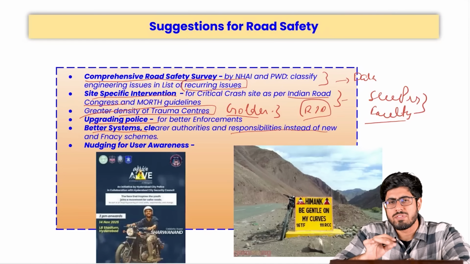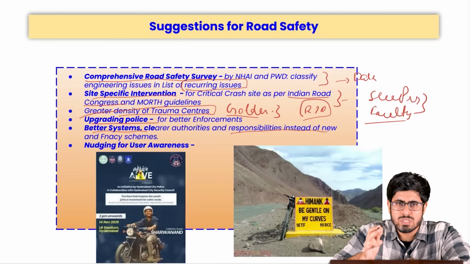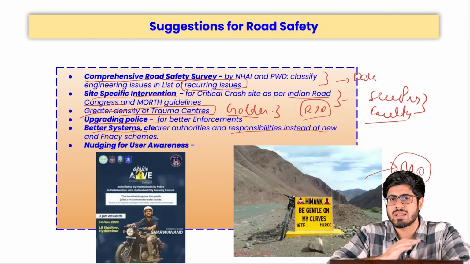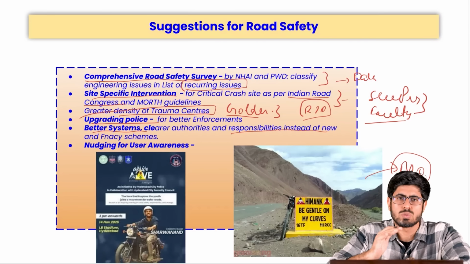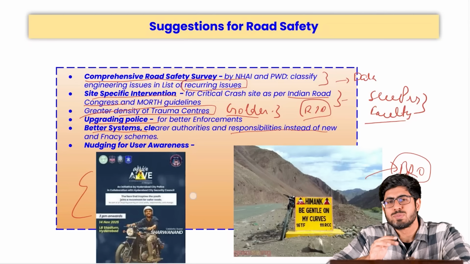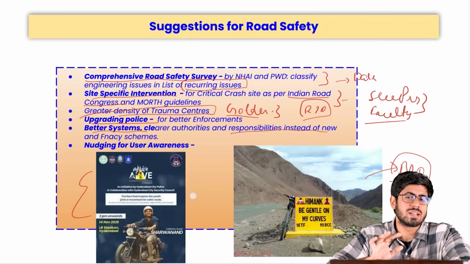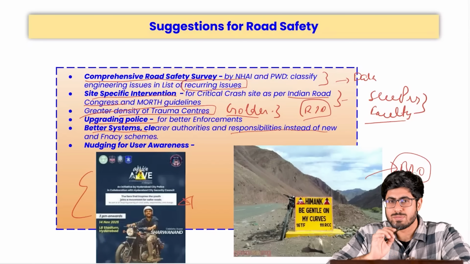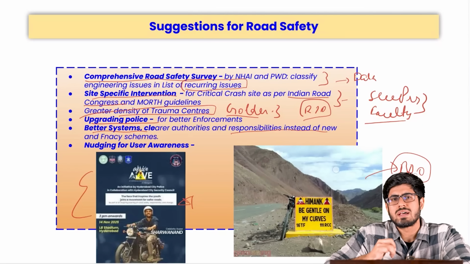There is a need for awareness of the user. We can use very catchy slogans at that time. We have the BRO, Border Roads Organisation, working in the region of Ladakh and Lahaul and Spiti Valley. They use very catchy symbols to catch the attention of drivers so that they adhere to the law. We can have media campaigns where celebrities also promote responsible behavior. On one side, we have Shahid Kapoor of Kabir Singh, who rides a bike with very good sunglasses but no helmet. On the other side, we have this very handsome South Indian actor who rides a bike with sunglasses but also with a helmet. Now, this is the hero that we want for our society. This is what would nudge our road users, our youth, towards very safe road behavior.